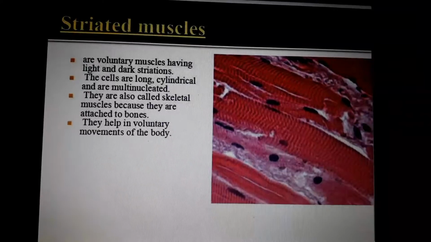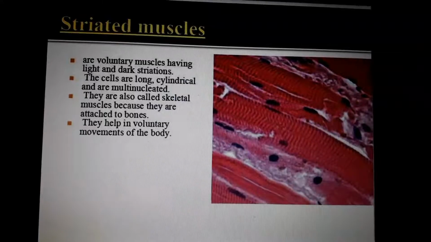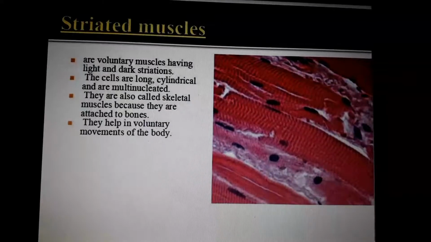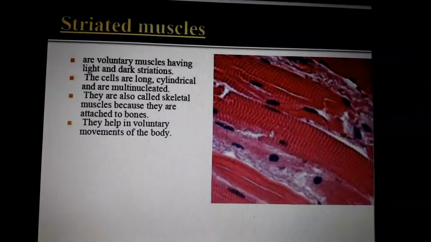Striated muscles are called voluntary muscles. Actually, the muscles present in our arms, legs and so on are called striated muscles. They are voluntary muscles, that means we can control them. They have light and dark striations. If we just look at the muscles of chicken or mutton, some part is very dark, some part is very light, isn't it? Our human muscle is the same. Those are voluntary muscles.